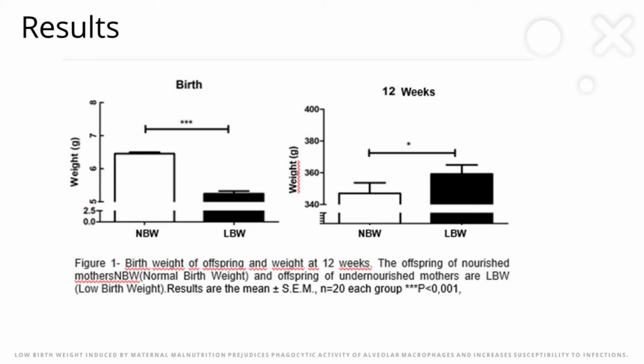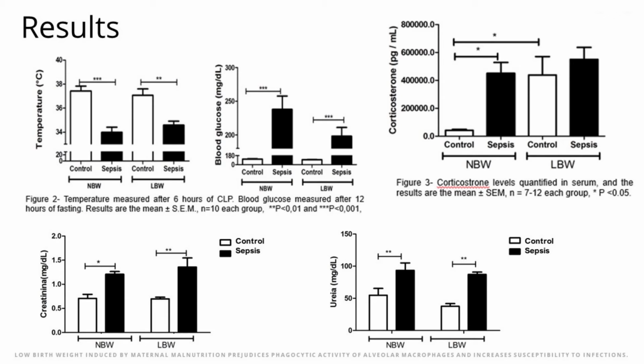Our group demonstrated that food restriction during pregnancy resulted in low birth weight, but at 12 weeks, this low birth weight offspring showed an increase in weight. Similar hypothermia and hyperglycemia were observed in both groups submitted to the sepsis protocol. In addition, an increase in creatinine and urea levels was also observed in these groups. Corticosterone levels were high in groups submitted to CLP, and these results are particular to sepsis.